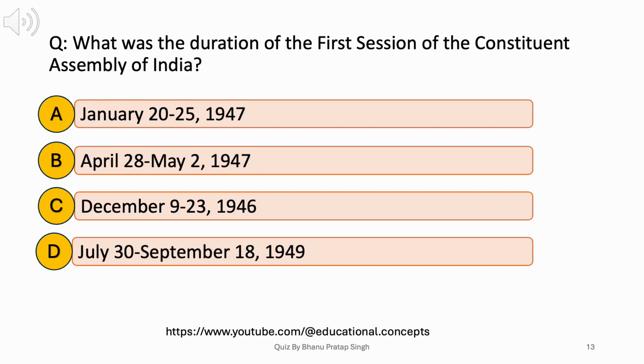What was the duration of the first session of the Constituent Assembly of India? A. January 20 to 25, 1947. B. April 28 to May 2, 1947. C. December 9 to 23, 1946. D. July 30 to September 18, 1949. Answer. C. December 9 to 23, 1946.